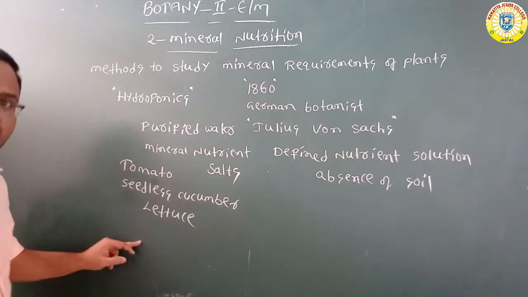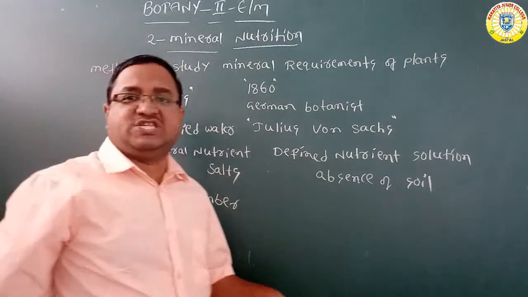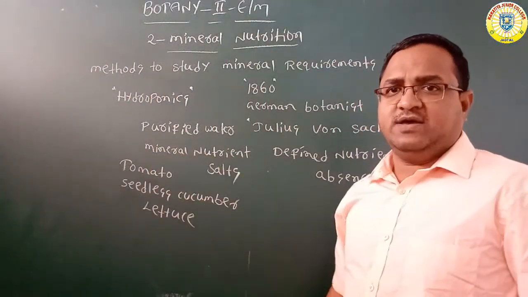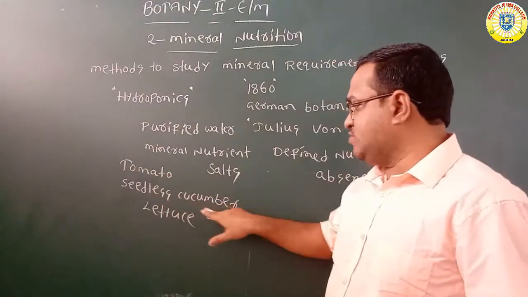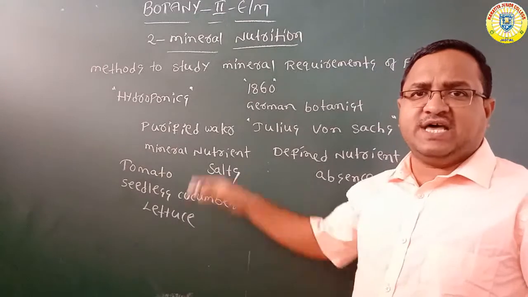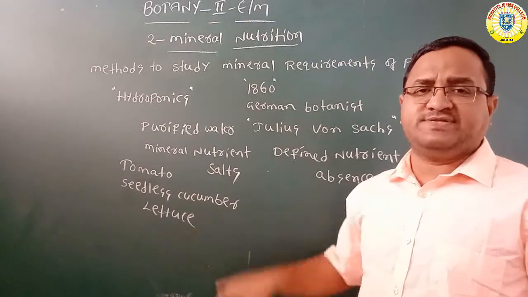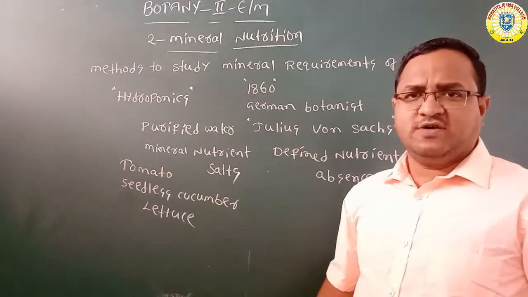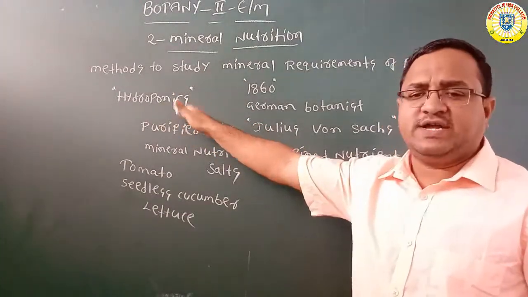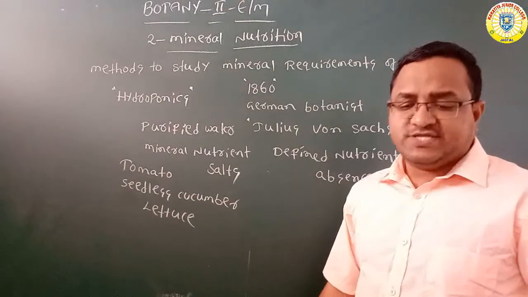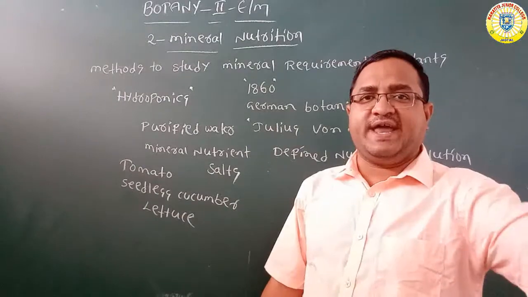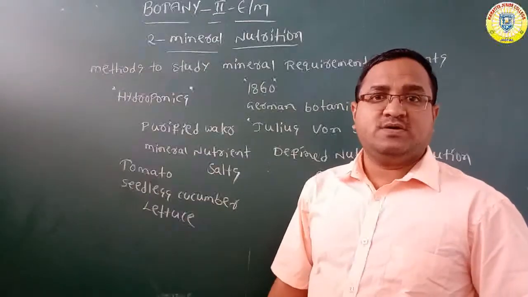Lettuce is a leafy vegetable. These are the vegetable crops commercially produced by using the hydroponic technique. One is the tomato, second one is seedless cucumber, and third, lettuce, which is one type of leafy vegetable. These are the commercially important crops we cultivate by using the hydroponic technique.